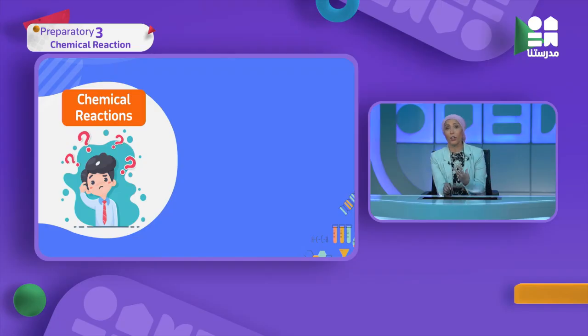Then after we know those importance, I think all of you know now what is meant by chemical reaction, but let's go together. If I want to go to the kitchen to make any kind of delicious food, I start to get my ingredients. Like if I want to make a cake, I get flour and sugar and eggs and so on. Each one of them consists of materials inside it, okay?